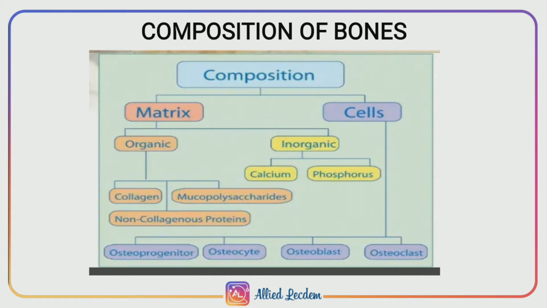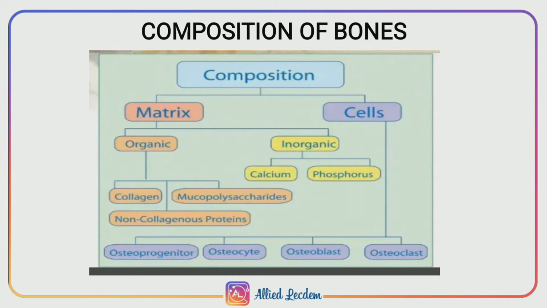When osteoblasts are trapped in the matrix which they have secreted, they become osteocytes. Osteoclasts are derived from the same cells from which macrophages and monocytes are formed. Osteoclasts are responsible for resorption of bone, which is also demineralization of bone. They play an important role in remodeling of bone and also recycle the matrix.